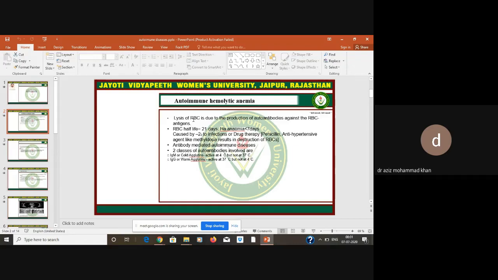So how are these RBCs lowered? These RBCs are lowered in the body due to some autoantibodies. These autoantibodies will identify these RBCs and interact with them and will cause the lysis of RBCs.